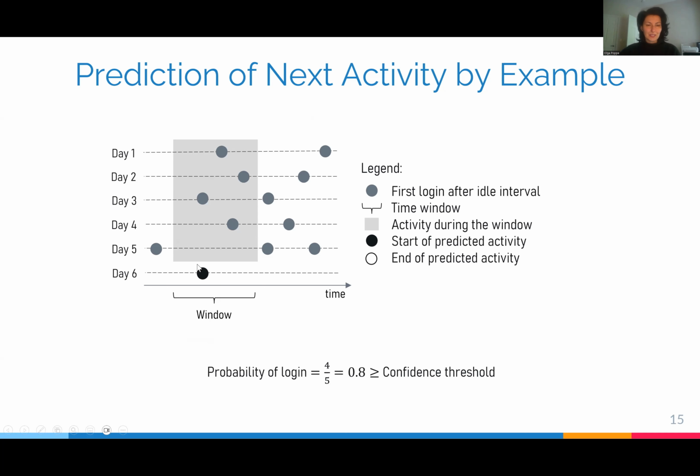Start of predicted activity corresponds to the first login we have seen during the window. And we will keep resources up until the end of predicted activity, which is the last timestamp of the login we have seen during the window.